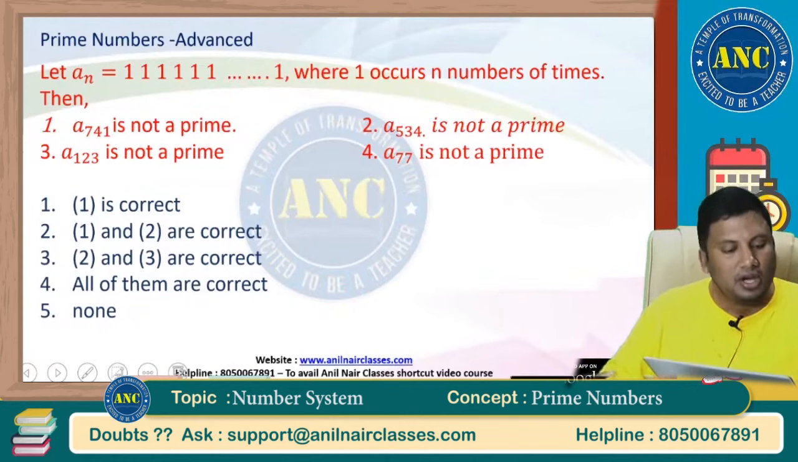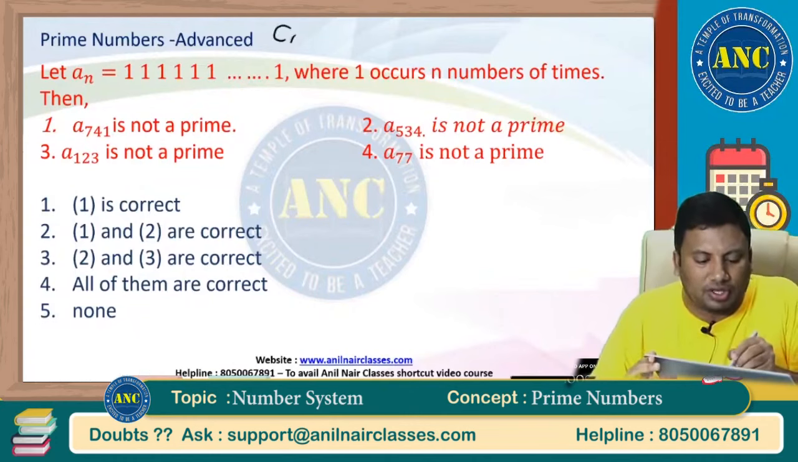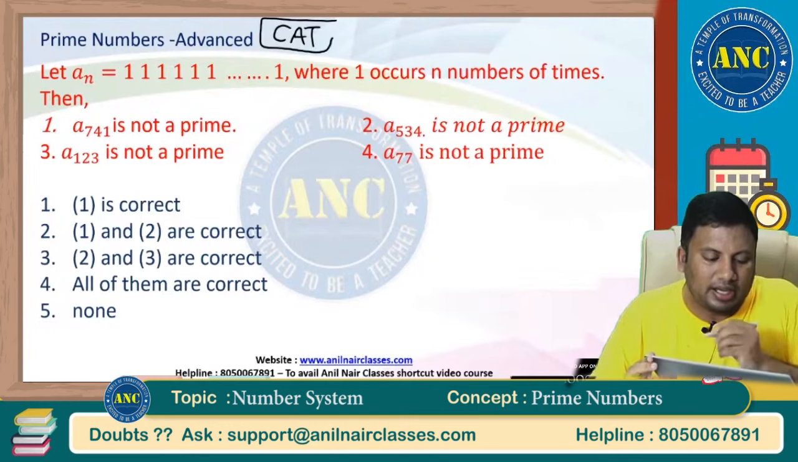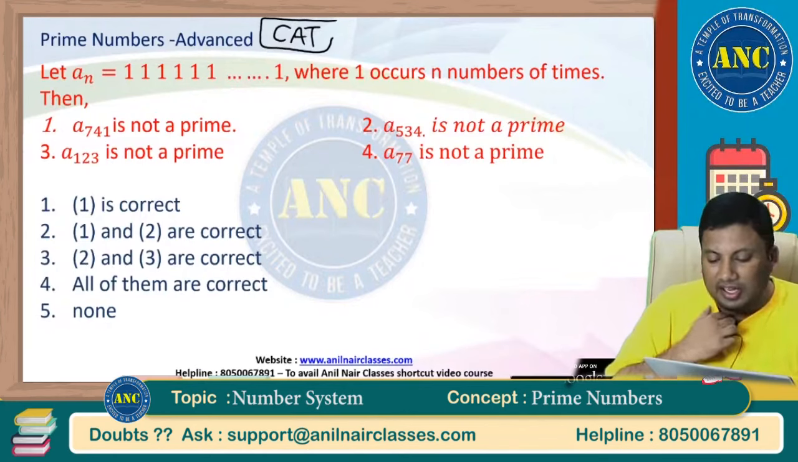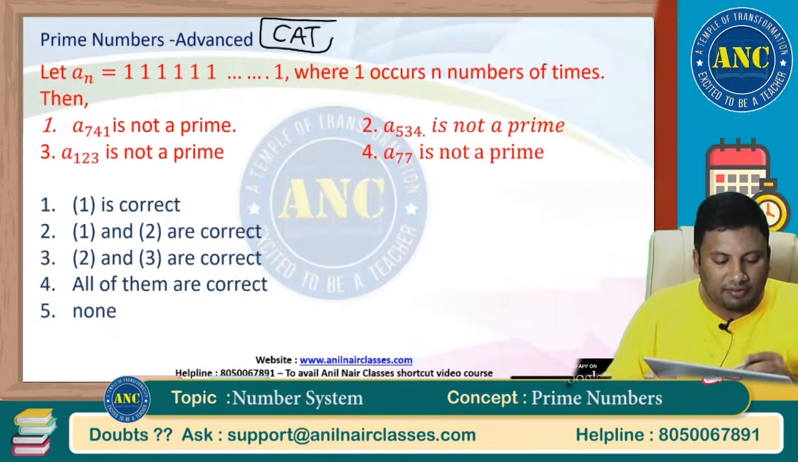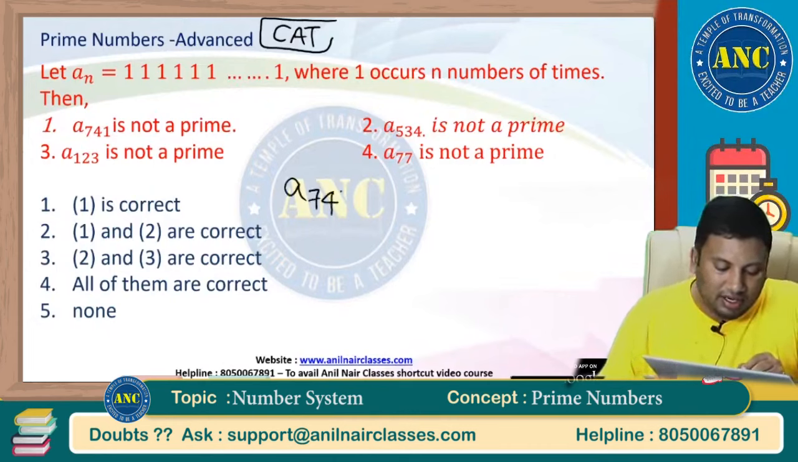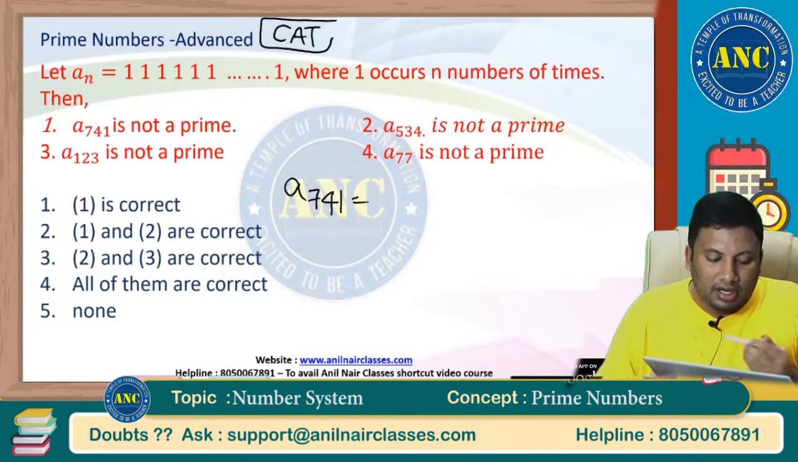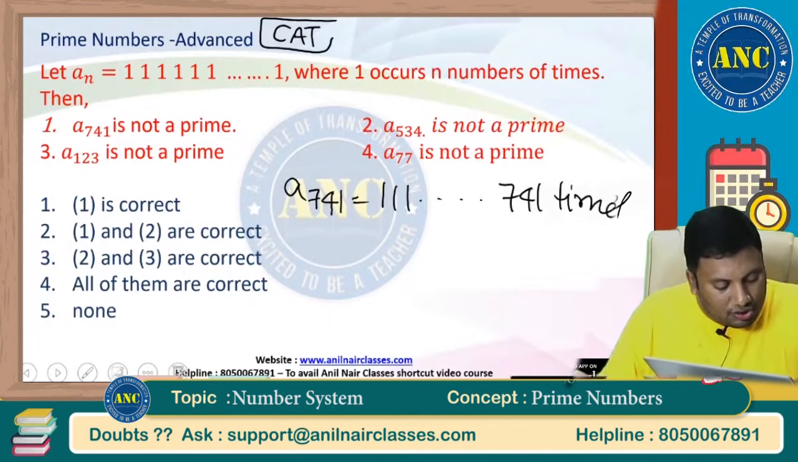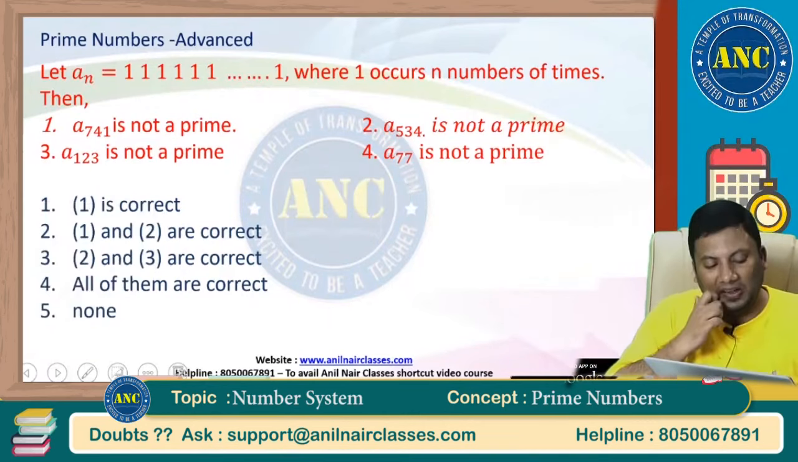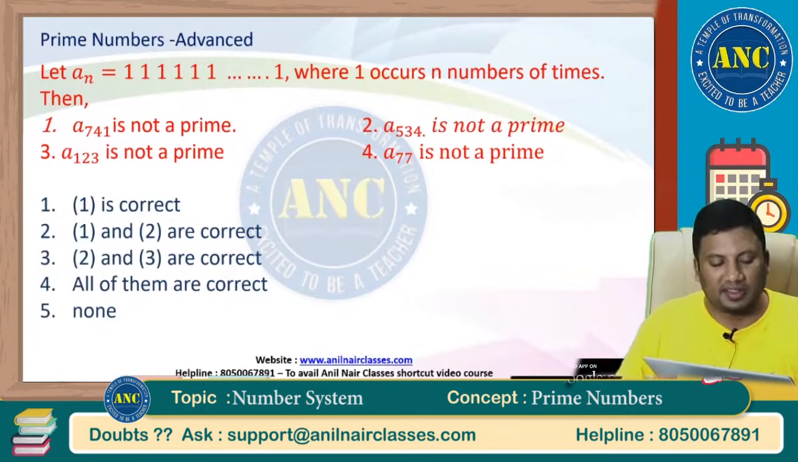Now see this question. Absolutely CAT level question. A_n, where 1 occurs a number of times: A_741 is nothing but 1 1 1 1 1 written 741 times. Try this question. Take a screenshot of this question. Please try to solve this question.